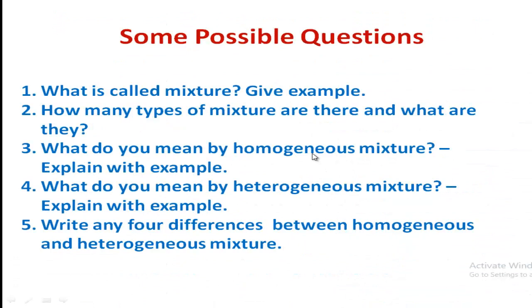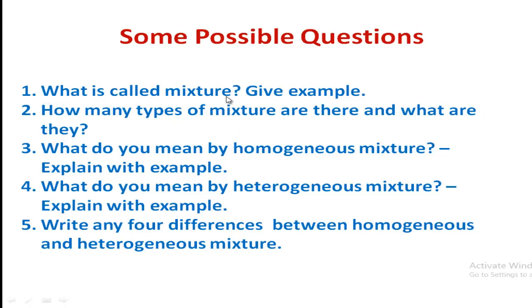Now I have given some questions here. This is HW, but no need to show me now. You will arrange the answers of these questions in your CW copy, and inshallah when the school opens I will check them. So follow the questions.